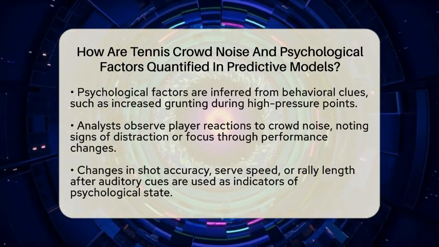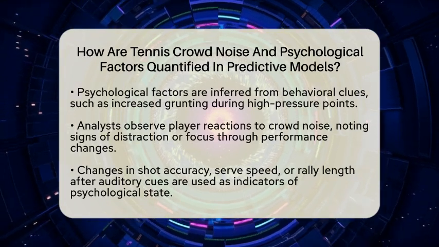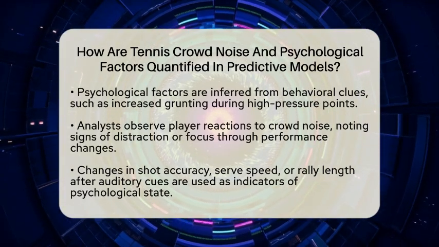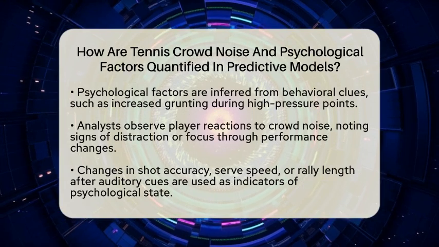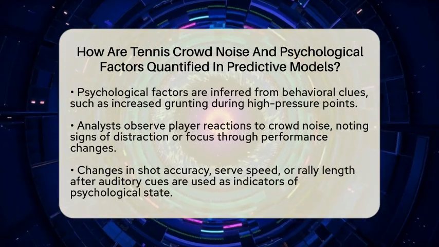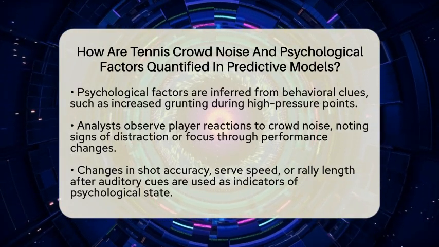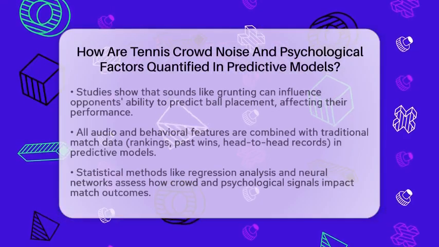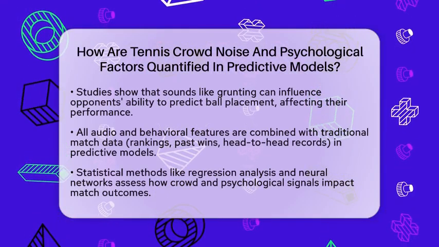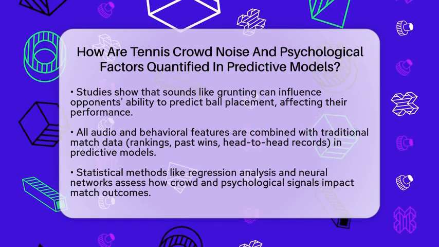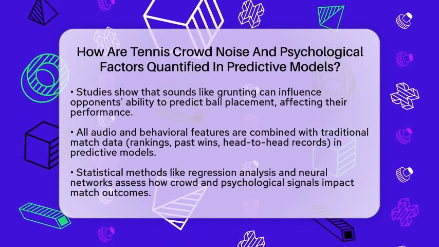Researchers also observe how players react to crowd noise. Do they seem distracted or more focused? These reactions are measured through changes in performance statistics like shot accuracy, serve speed, or rally length after certain auditory cues. Studies have shown that grunting can affect opponents' ability to predict where the ball will go, which impacts their performance.